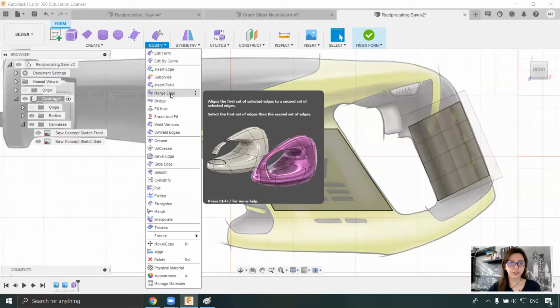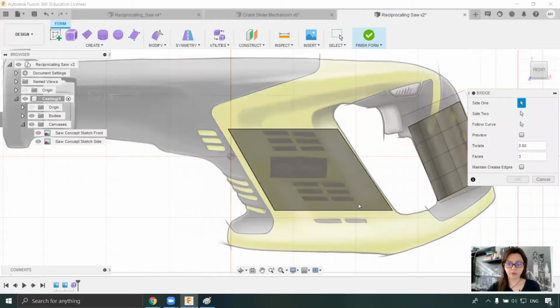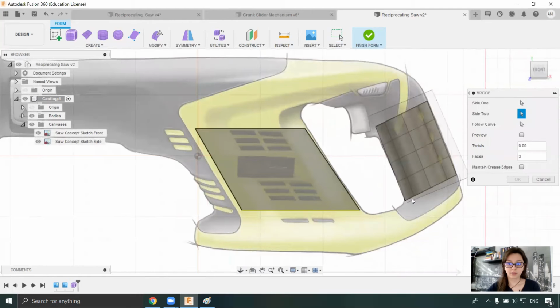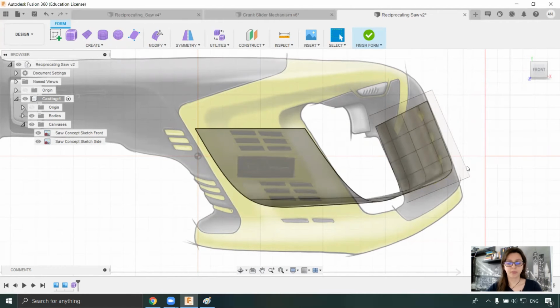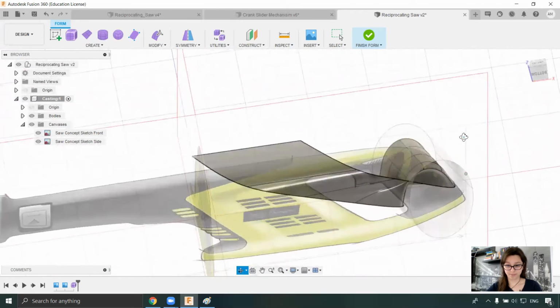Well, which one is better for this? So merge just merges two faces, while bridge, if I want to connect two faces, creates other new faces between them. Let's use the bridge function. I will select this side as the side 1 and those sides as the side 2. I have a preview here. Now click OK. As you can see, it doesn't look that good.